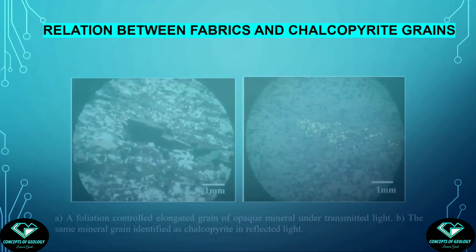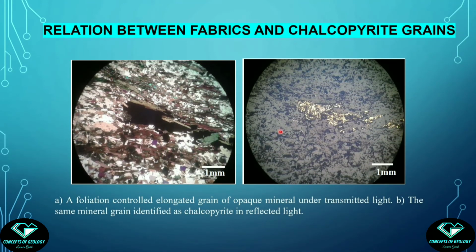Now again see this picture. This is a grain of chalcopyrite again. The chalcopyrite is oriented along the S1. That means the growth is foliation controlled. Fine. The mineralizing fluid was traveling through the pre-existing foliation, that was S1, and deposited the chalcopyrite grains. So this is the essence of a structurally controlled deposit.